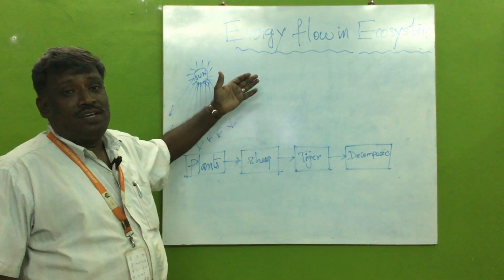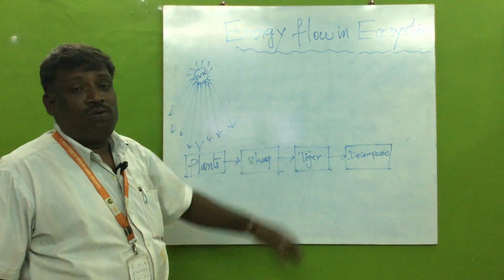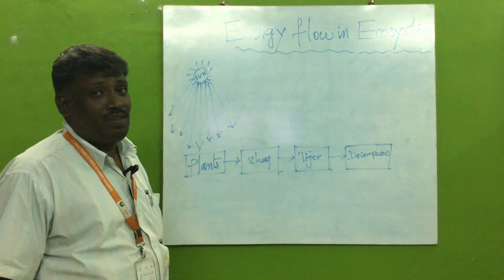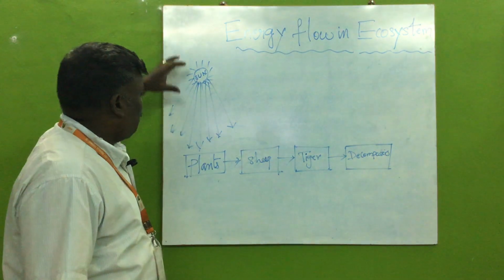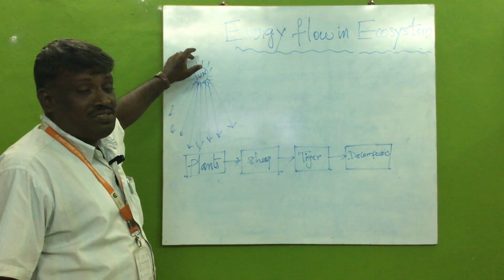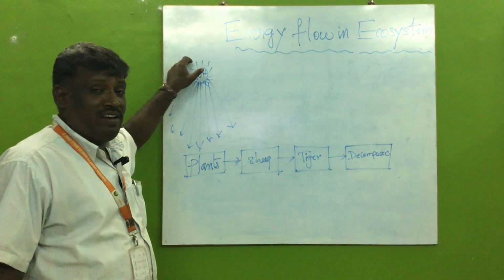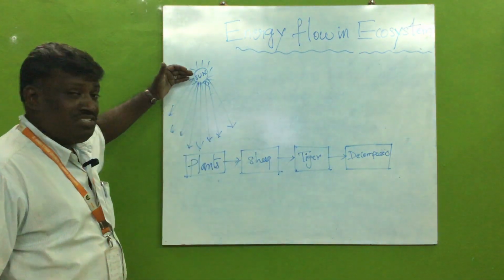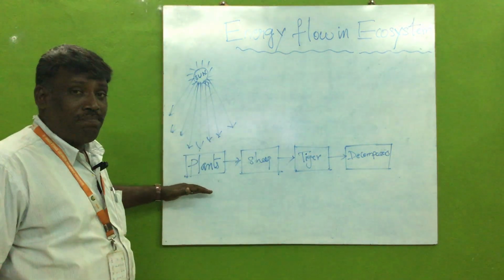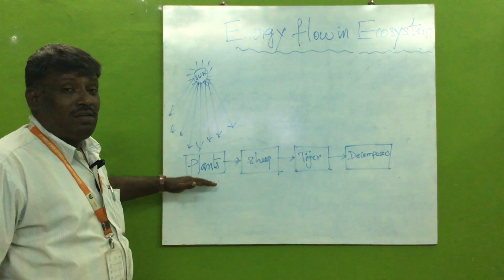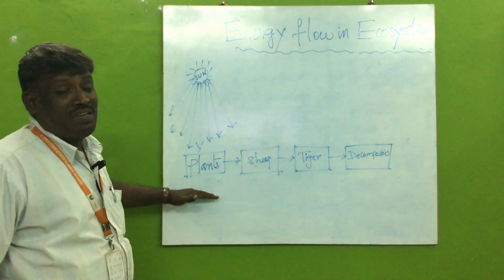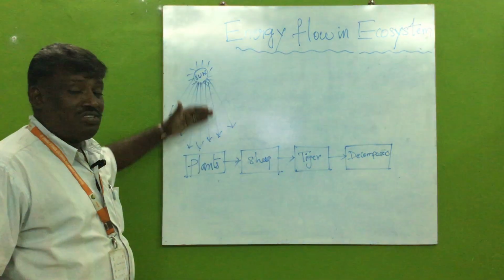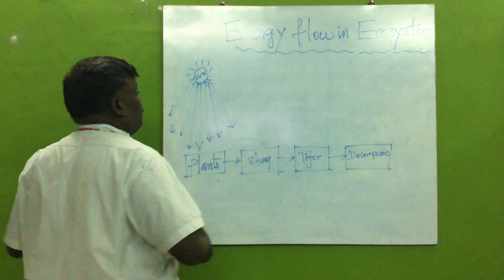Today I am going to discuss the energy flow in ecosystem. So where does the energy come from? The energy comes from the sun. Sun is the source of all the energy. So the solar energy is taken up by the plants for the conversion of the solar energy into chemical energy. This process is called photosynthesis.